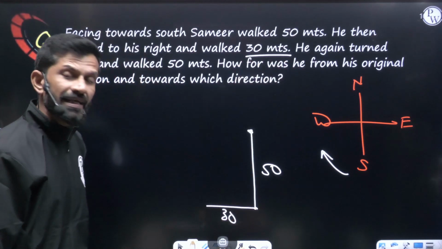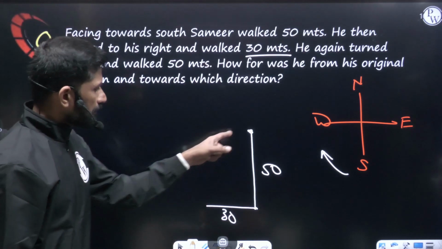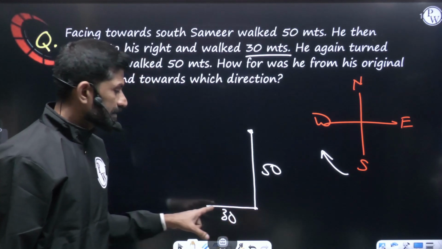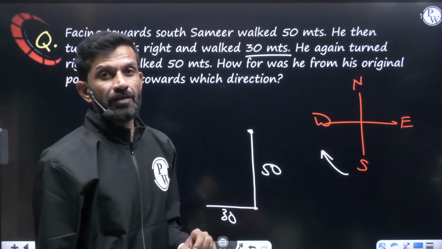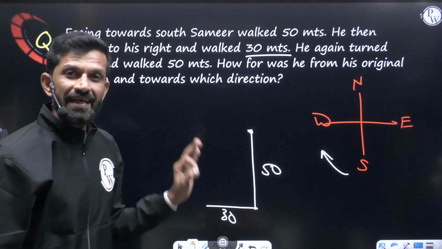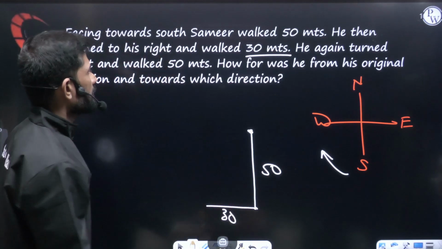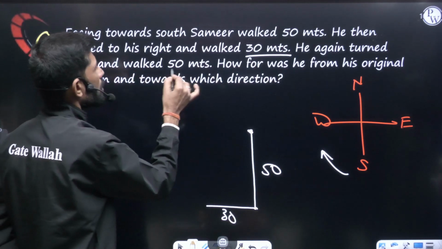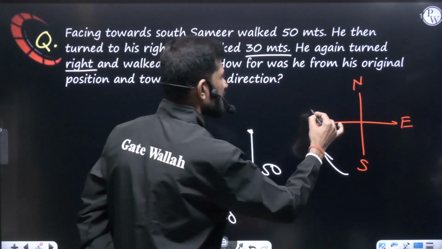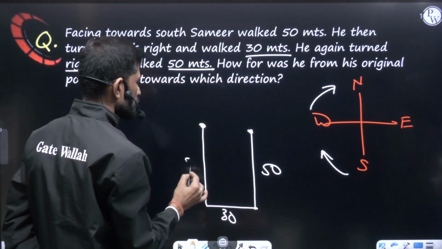Now let me tell you, while drawing this diagram, be careful. 50 should be the bigger one and 30 should be the smaller one. Here you are not using any scale, so even though you are drawing roughly, you should be careful about these values. Now moving further, from here he again turned right and walked 50 meters. So from west, right goes north, and he walks 50 meters. He reaches this place. So this is 50.